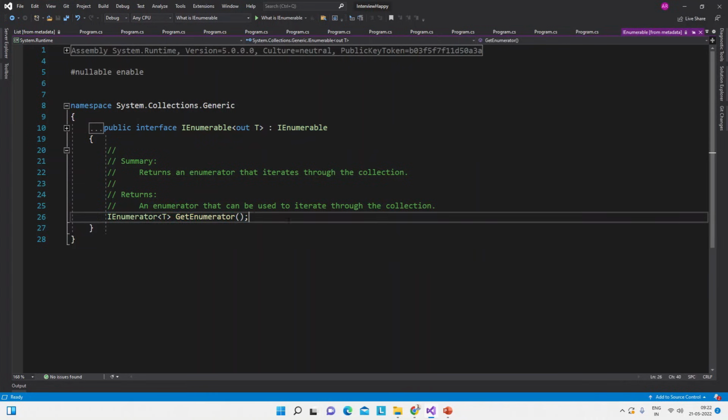So it's like IList, IEnumerable, and then it returns the type of the IEnumerator interface. So that is what the IEnumerable and IEnumerator interfaces are.